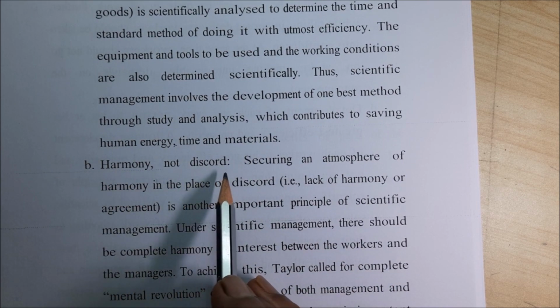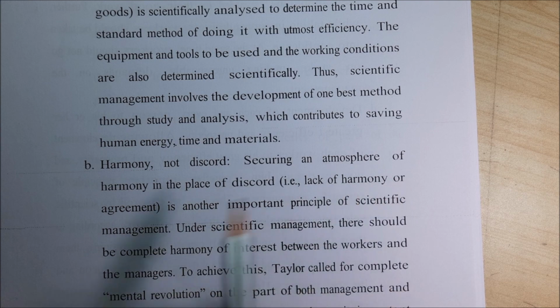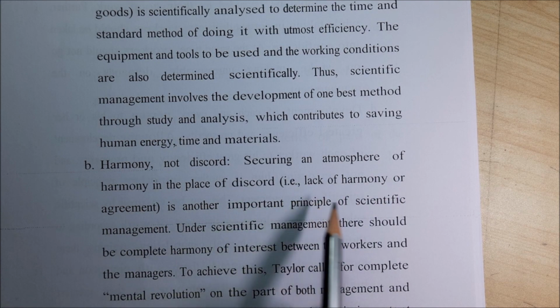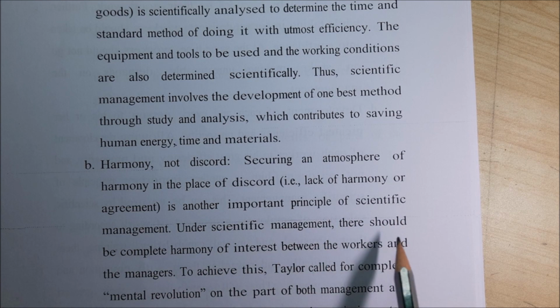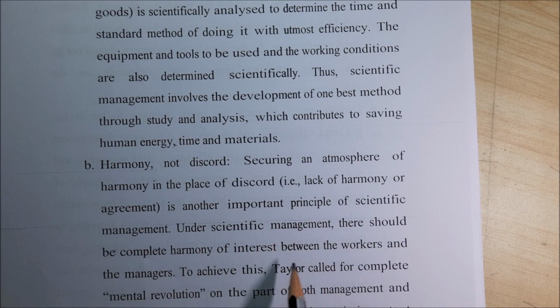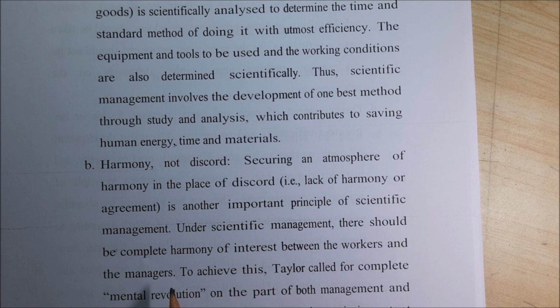Harmony, not discord. Securing an atmosphere of harmony in the place of discord, that is lack of harmony or agreement, is another important principle of scientific management. Under scientific management, there should be complete harmony of interest between the workers and management. There must be agreeable relations between the employees and employer, or managers and employees. Why? Because if you do not agree, then the friction starts.